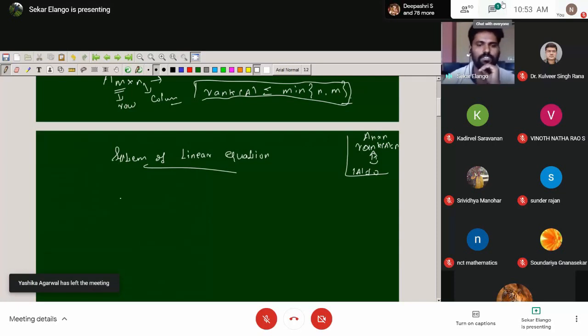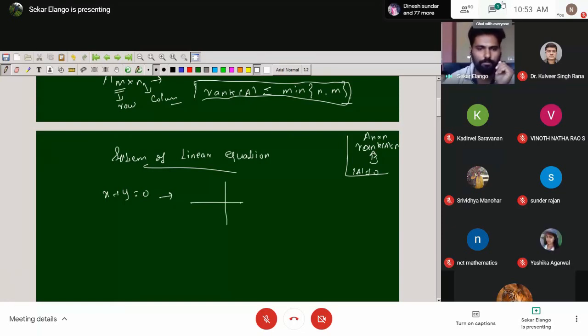So think about what the solution means. Suppose you take a single equation, x plus y equal to 0. What is the solution? It is (0, 0), (1, -1), (2, -2) like that. So draw a geometrical picture for x plus y equal to 0. The line is this. You can take any point on this line, and all of them are solutions of this equation.